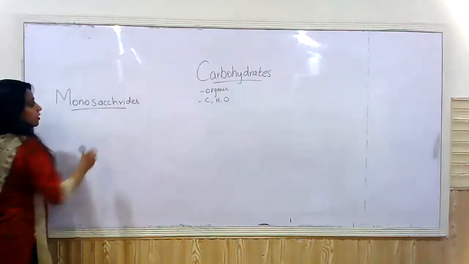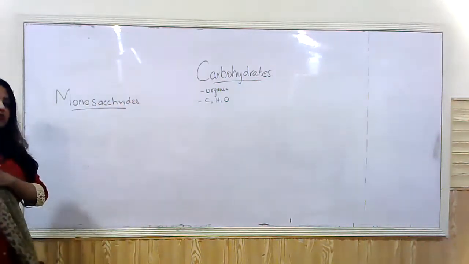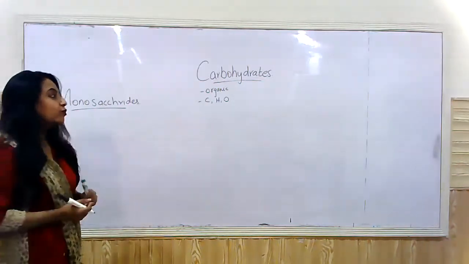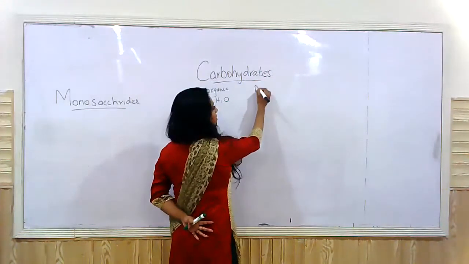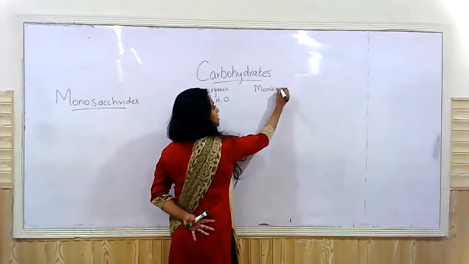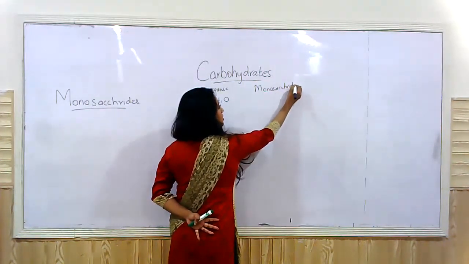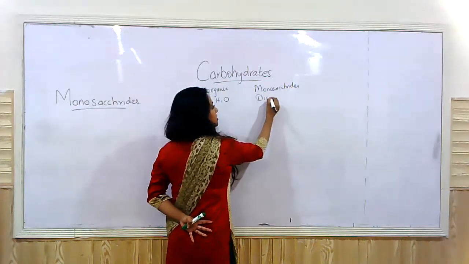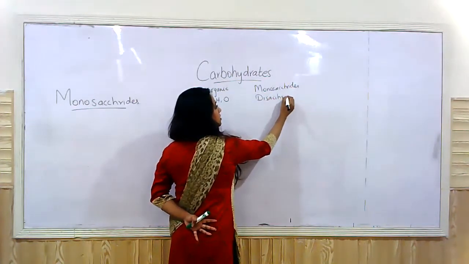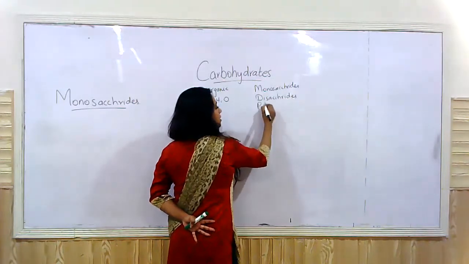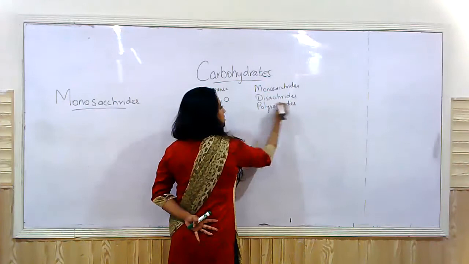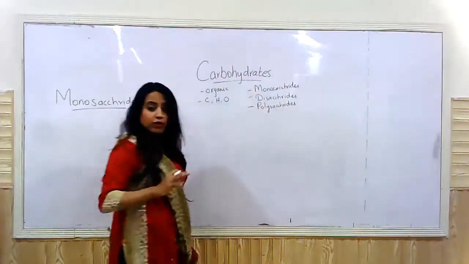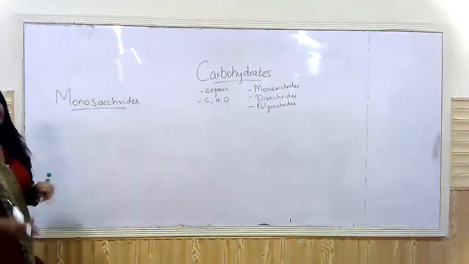We have monosaccharides, we have disaccharides, and we have polysaccharides, right? I write it down here. So we have what? Monosaccharides, disaccharides, and polysaccharides. We will be discussing them one by one. We'll begin with monosaccharides, right?